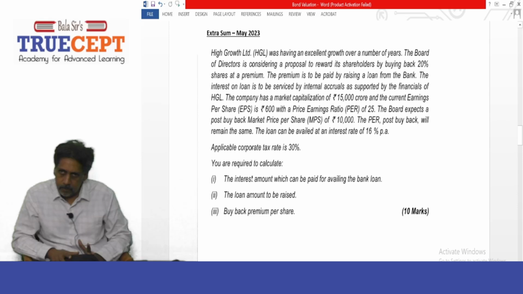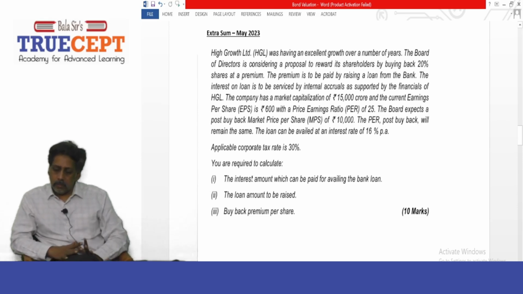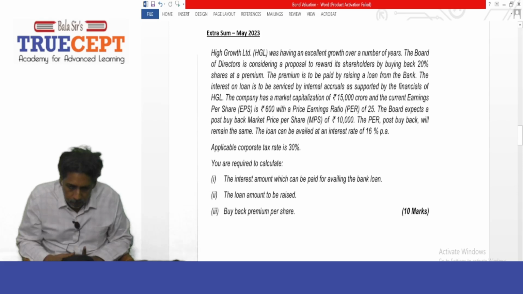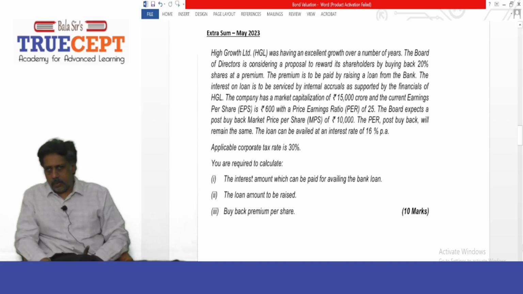So you are required to calculate, number one, the interest amount which can be paid for availing the bank loan. What is the amount of interest you can afford to pay? That is for the loan to be borrowed for the purpose of buyback. Number two, the loan amount to be raised. And number three, buyback premium per share. Okay, three questions.